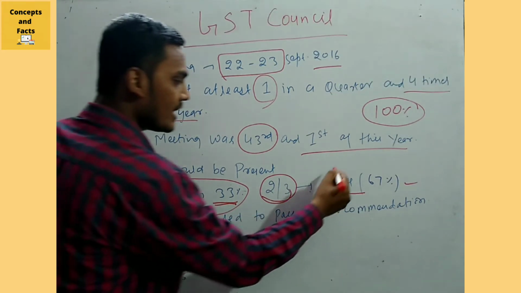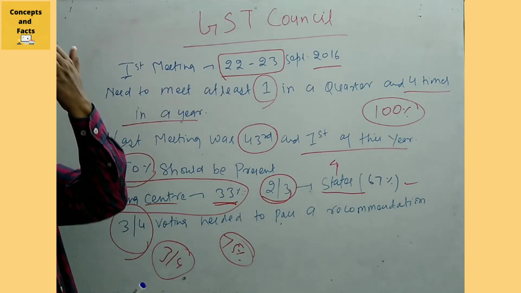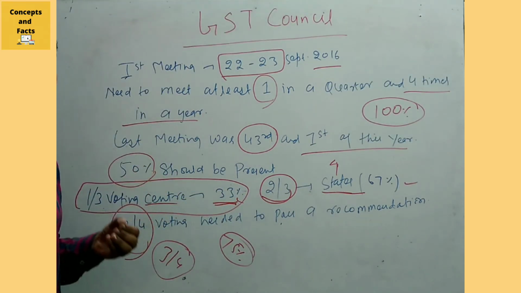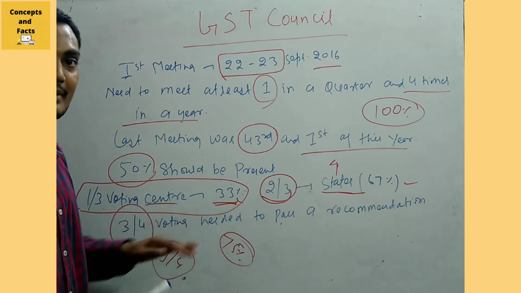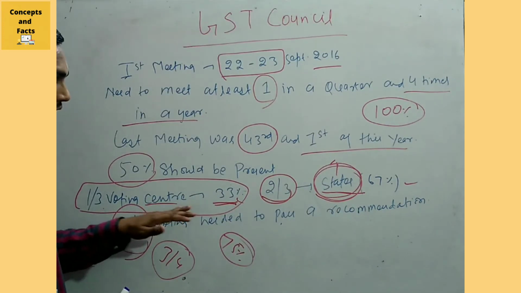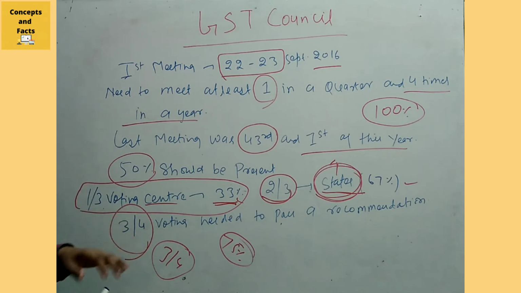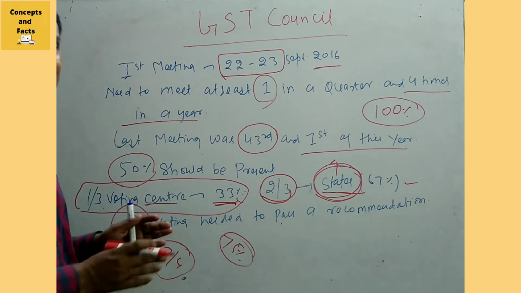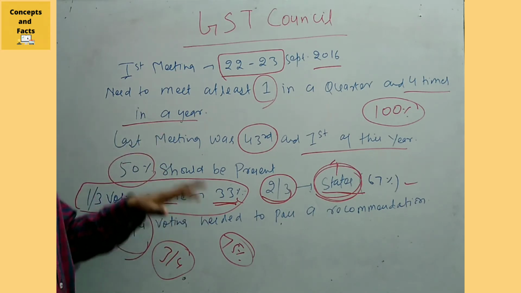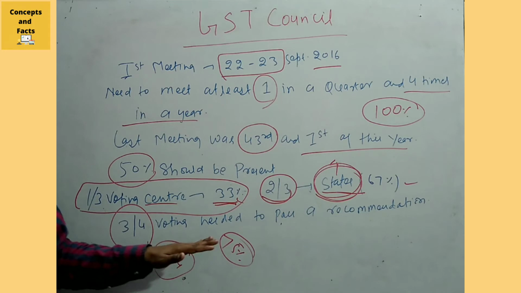So what is the main thing? Here there is some ruling state which is from the same party as the union government, like BJP. So BJP also has states. If you combine that, you still need the opposition's support here to pass any recommendation, and that's why the opposition is sometimes stronger here, because you cannot pass a single recommendation without the opposition's consent. So this is a very important point in this GST Council, and that's why many states, even many opposition states, are demanding a federal body just like the GST Council. This is a very important point we need to remember, the voting process especially.